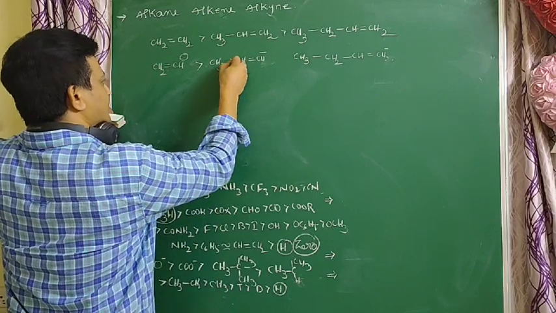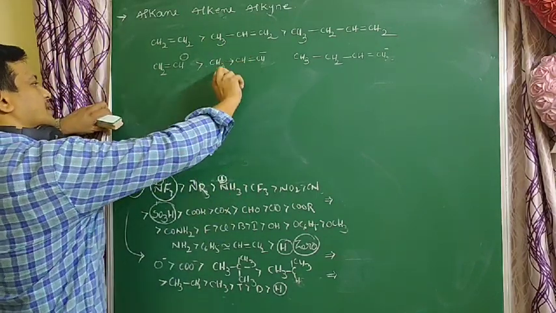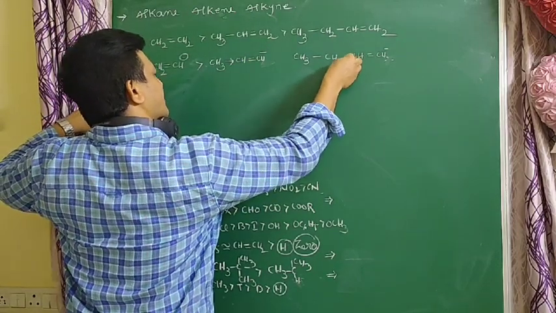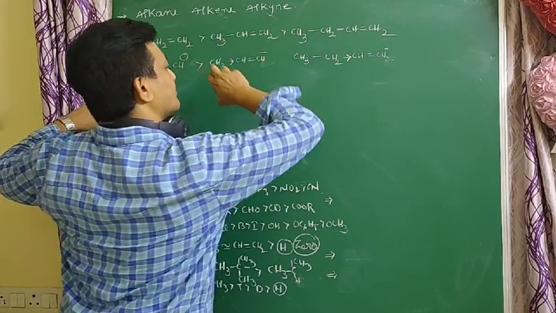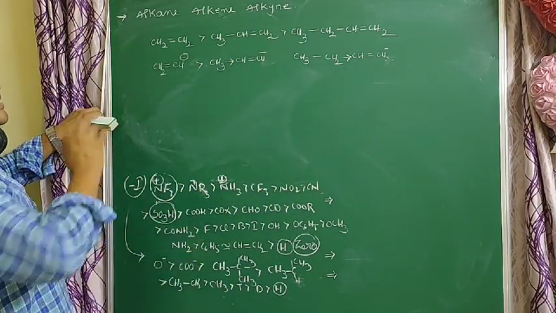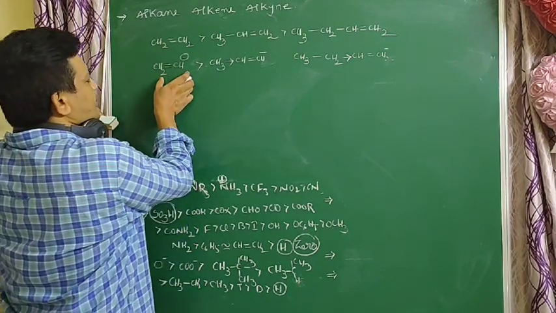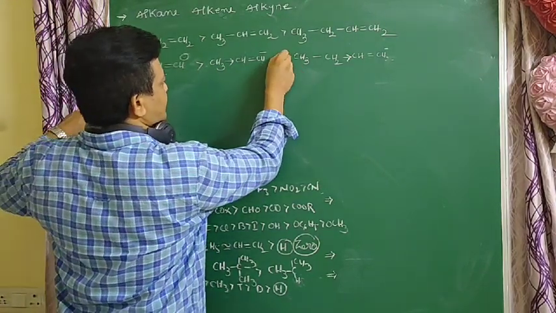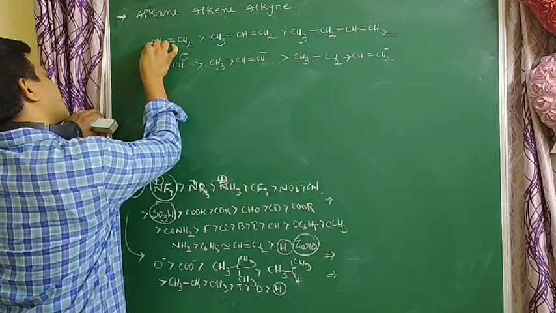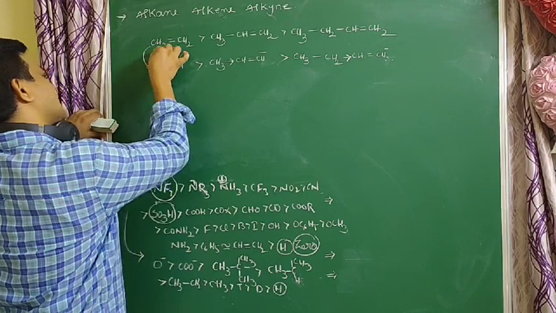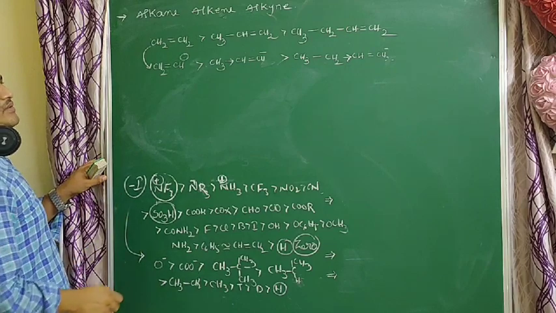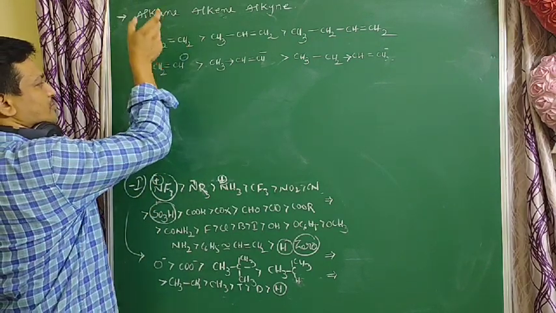Why? Because here alkyl groups are electron donating groups. The stability of a carbanion is decreased by donating groups. So this is the most stable, more stable than this, and stability decreases. Which anion is more stable? That compound easily gives H plus ions, so this is the more acidic.